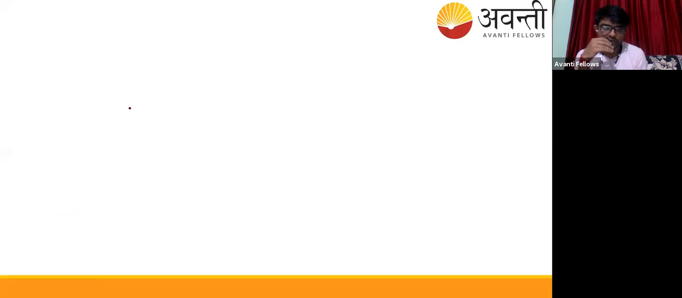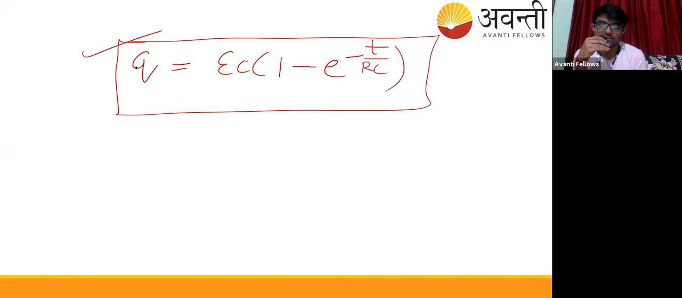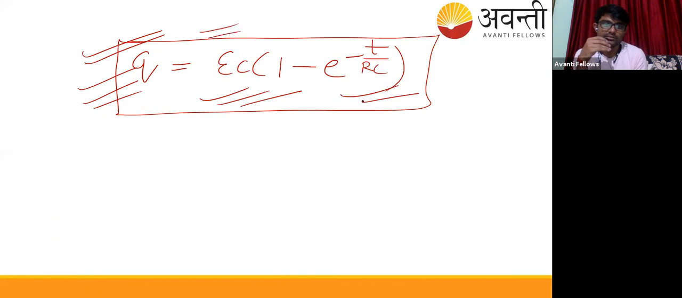You can derive it, or I will send you the theory, no need to worry. Q will come out to be EC(1 - e^(-t/RC)). Ultimately Q will come out to be this. So you can try it out. And this is the final Q equation, the charge equation, which is basically a negative exponential.